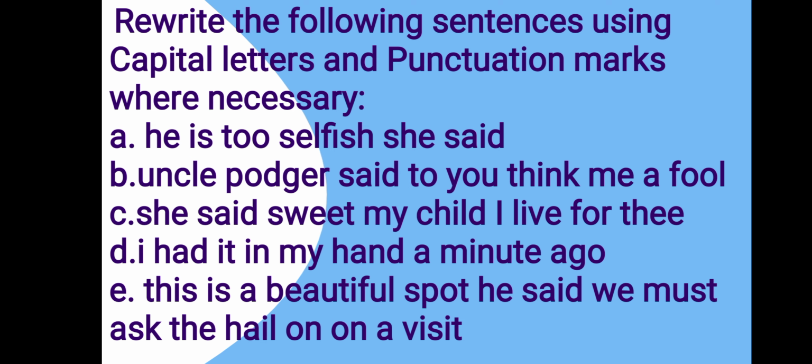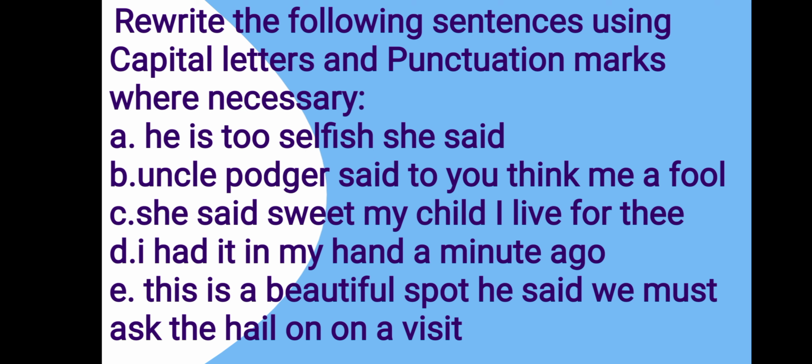So students, here is an exercise for you. You have completed this, and now you know everything about punctuation marks. These five sentences are given, and they are unpunctuated. You have to punctuate them. You have to use capital letters and punctuation marks wherever necessary. So I am reading out these sentences for you.